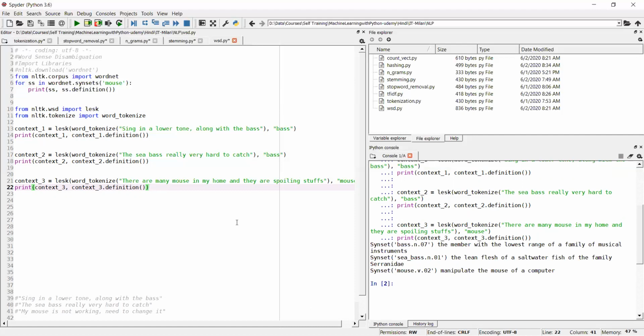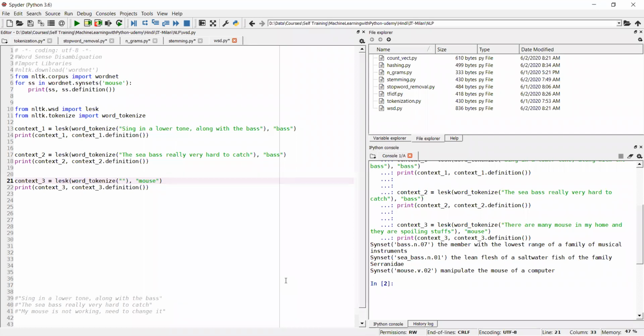Here with the mouse at home, both the rat and the computer mouse can be at home. So the ambiguity happens and it is not able to find out. Basically, the algorithm works on related words. Tell me any other sentence which is not ambiguous.